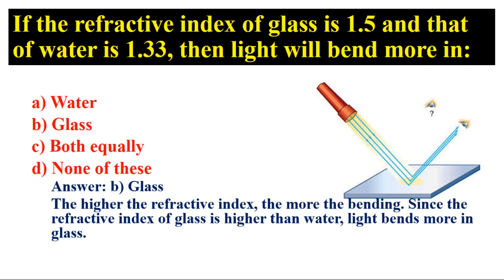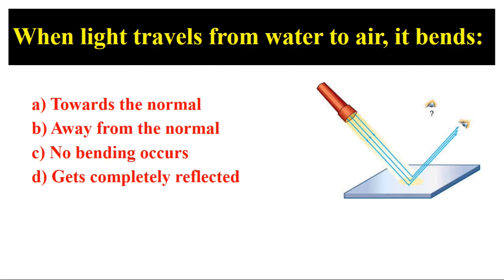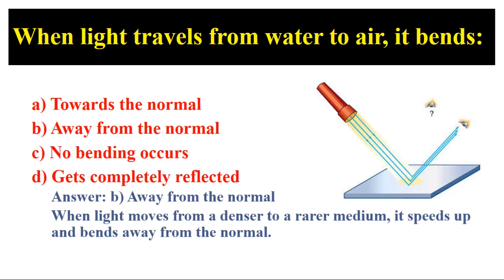The higher the refractive index, the more the bending. Since the refractive index of glass is higher than water, light bends more in glass. When light travels from water to air, it bends. Answer: B. Away from the normal. When light moves from a denser to a rarer medium, it speeds up and bends away from the normal.